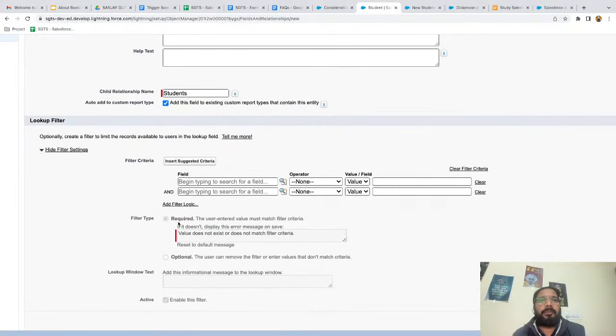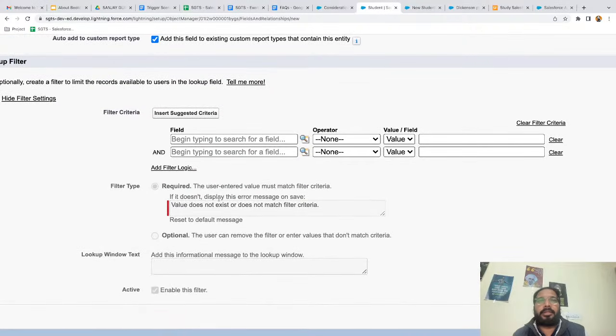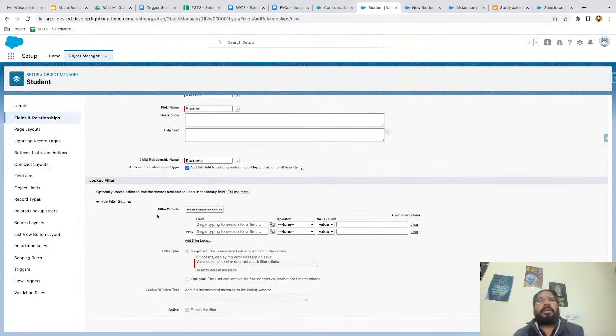Then we have filter type, required or optional, right? So if you read this, if it doesn't display this error message on the save, this error message will be displayed and the user entered value must match filter criteria if you select required. If you select optional, the user can remove the filter or enter values that don't match criteria. Okay, so this way you can select these options. Generally we don't use this, but if there is requirement in your project, like you need to apply filters on lookup values, you can do that with this.